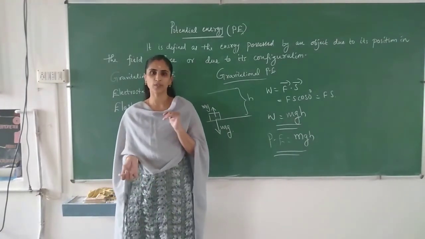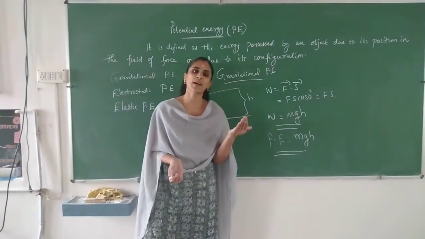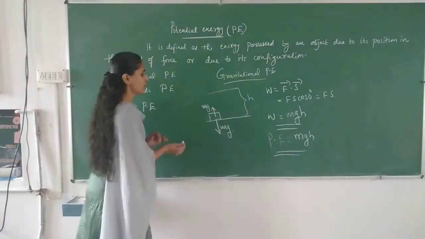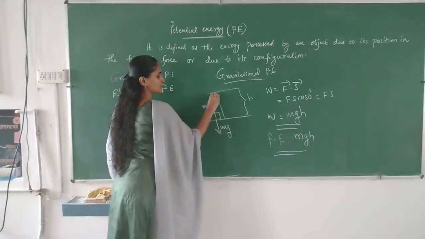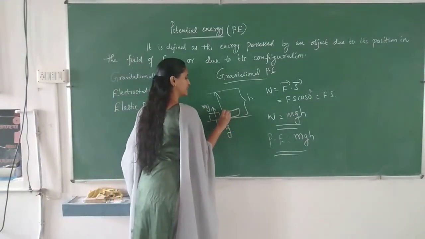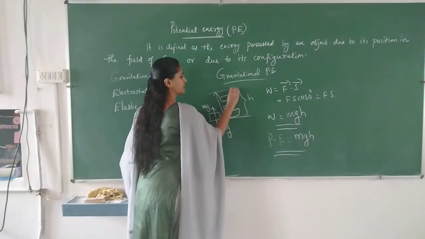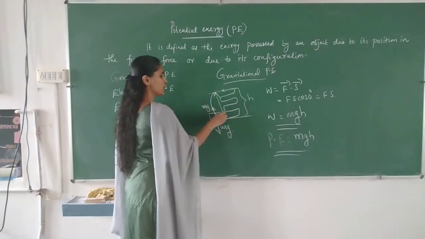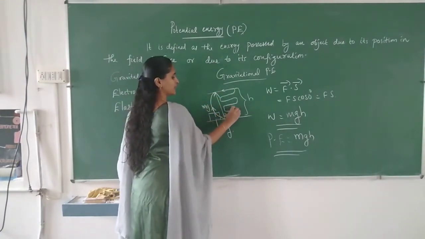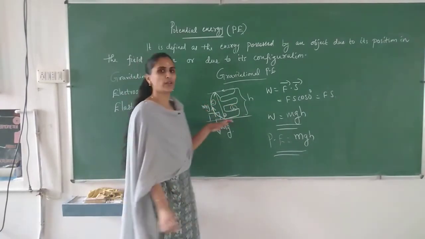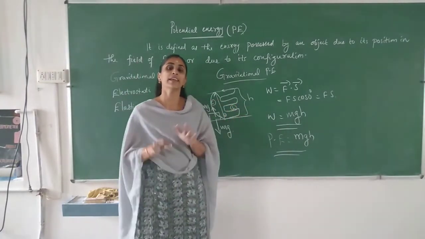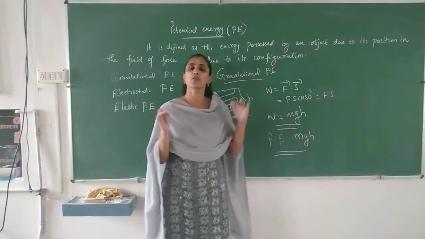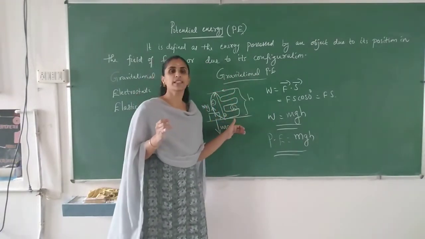One thing you can notice is that through whichever path it is taken, the gravitational potential energy remains the same. Whether you are taking it through this path, or like this, or this path, call them A, B, C. Whichever path you opt, it is immaterial because the work done depends only on the displacement, the final position and the initial position.